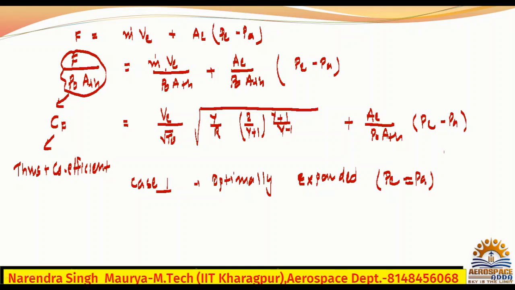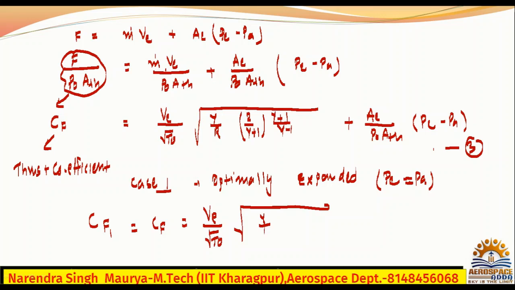Now if you apply this in equation number 3, PE is equal to PA, so you will have only CF1, because this is case 1, so I have written CF1, and that will be only VE divided by root T naught, in root gamma upon R, 2 upon gamma plus 1 to the power gamma plus 1 by gamma minus 1, because the second part will be 0.